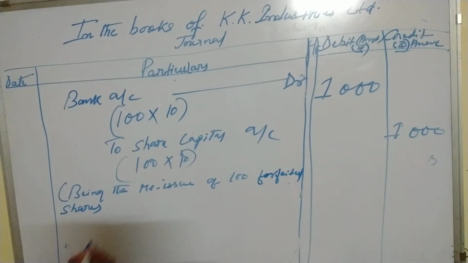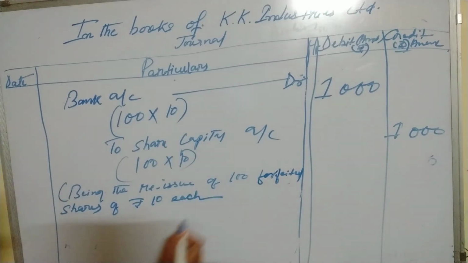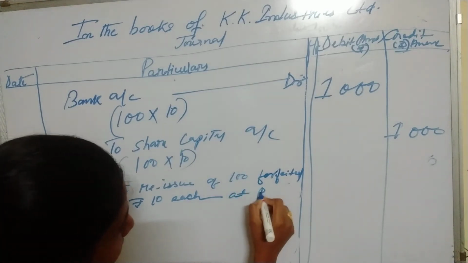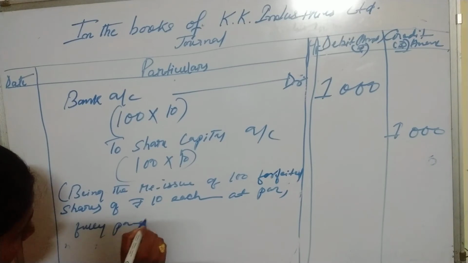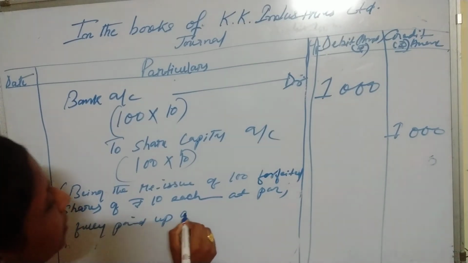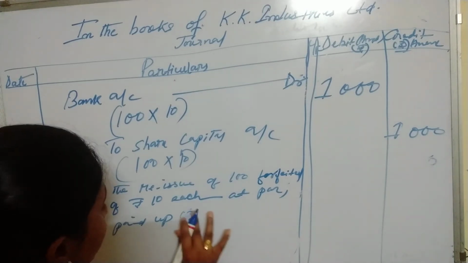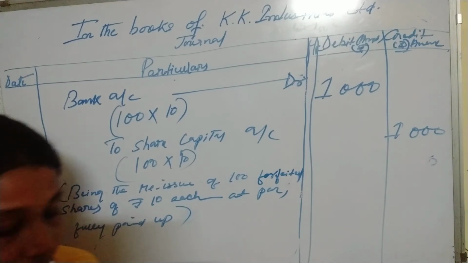Forfeited shares of rupees 10 each at par fully paid up. So see the journal entries.